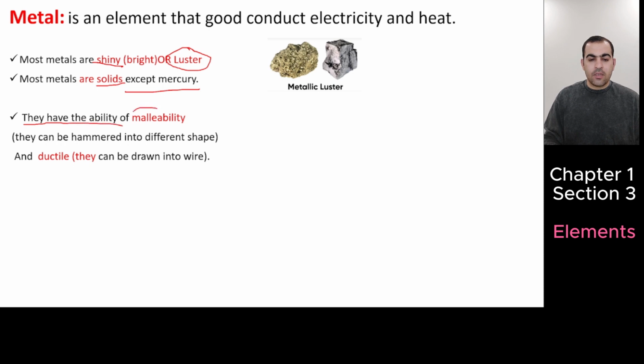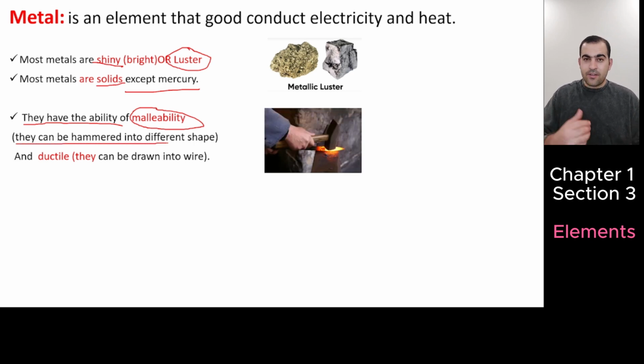Solid metals have the ability of malleability. The malleability property means they can be hammered into different shapes. You know iron. Iron can be hammered and you can make different shapes. There are many things made from iron. Iron can be bent and hammered into different shapes without breaking, right?